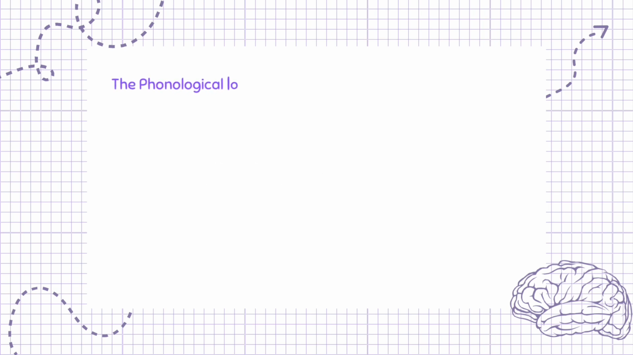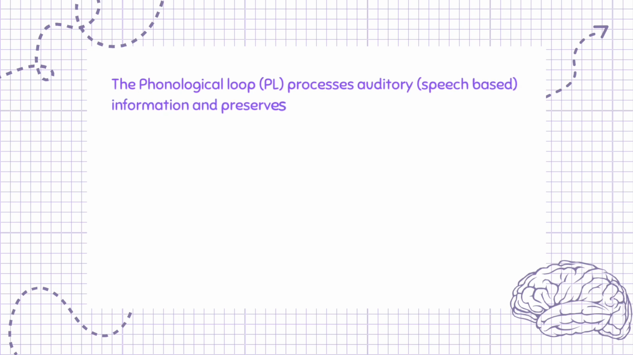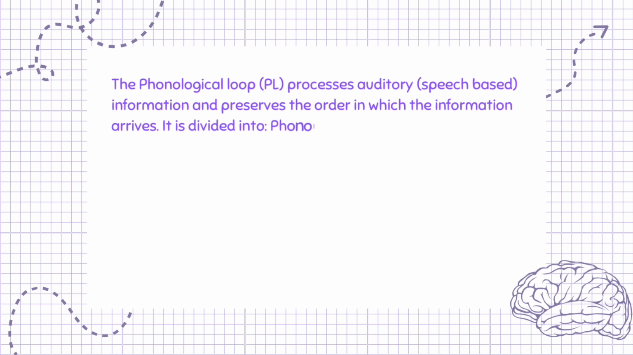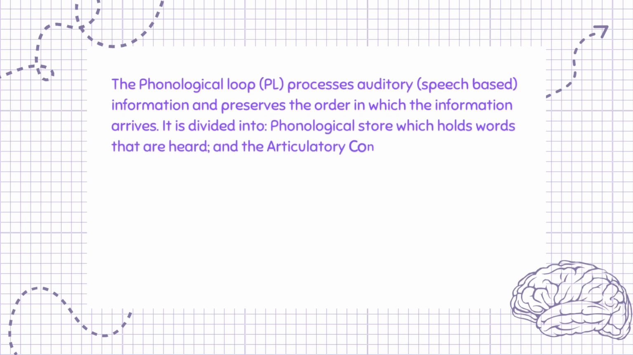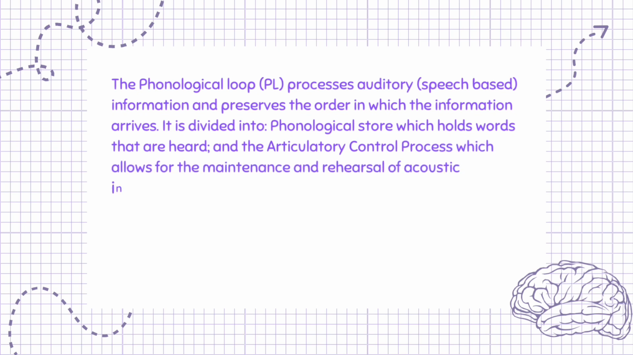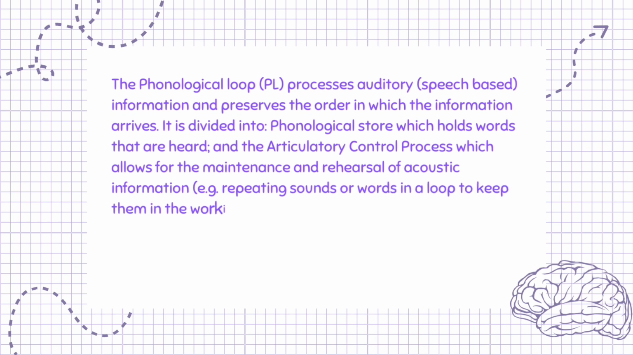The phonological loop, PL, processes auditory, speech-based information and preserves the order in which the information arrives. It is divided into the phonological store, which holds words that are heard, and the articulatory control process, which allows for the maintenance and rehearsal of acoustic information, e.g. repeating sounds or words in a loop to keep them in the working memory while they are needed.